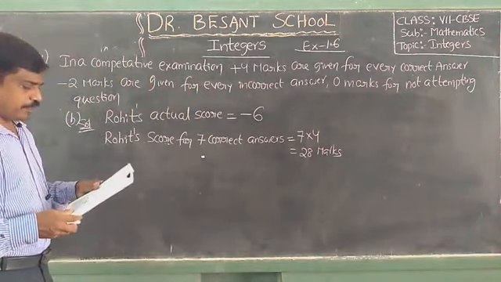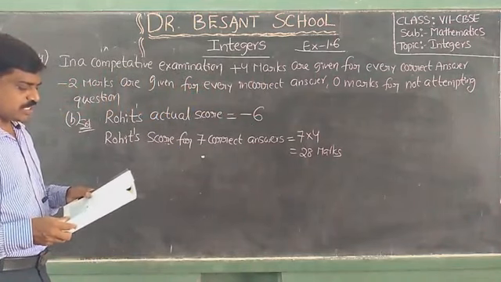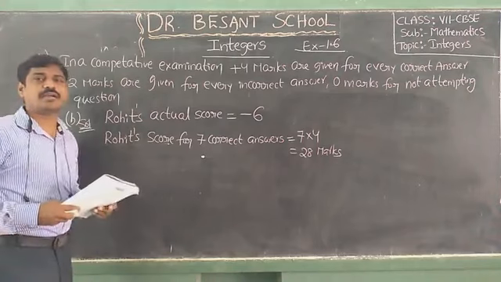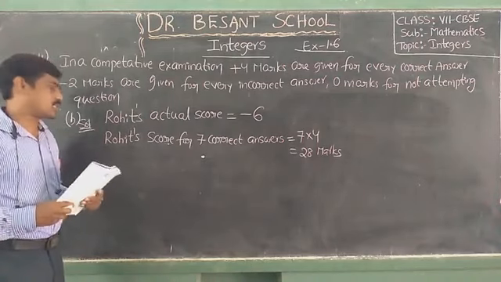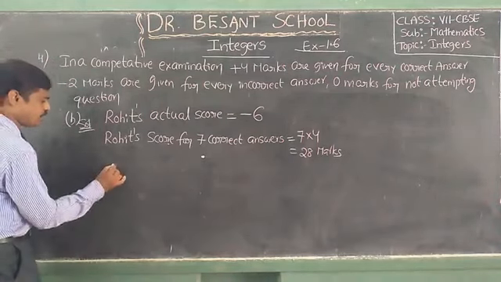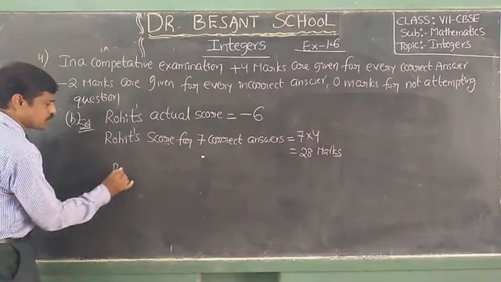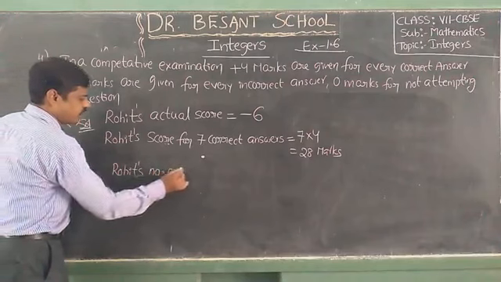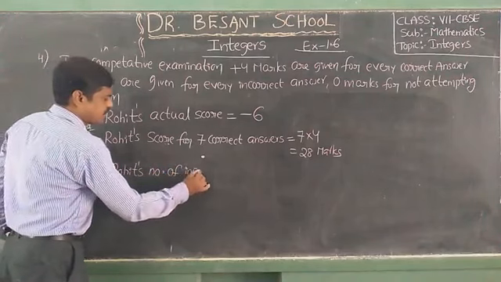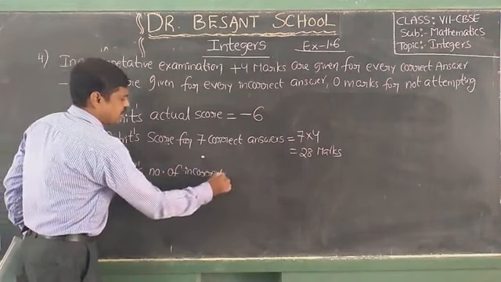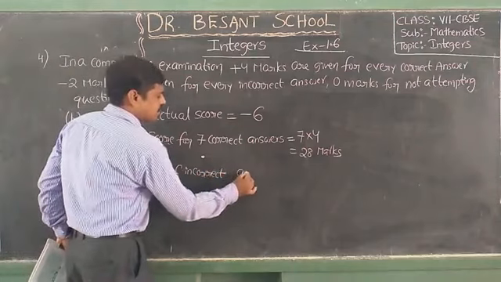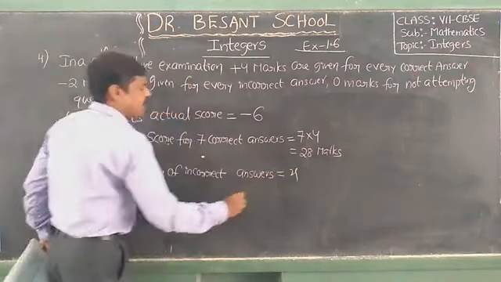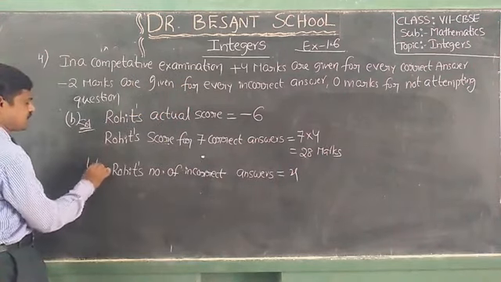At the same time, how many questions has he attempted incorrectly? So we have to find the number of incorrect answers. So Rohit's number of incorrect answers is equal to, let it be x.